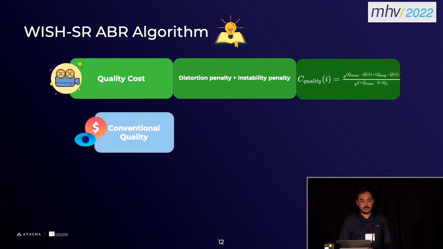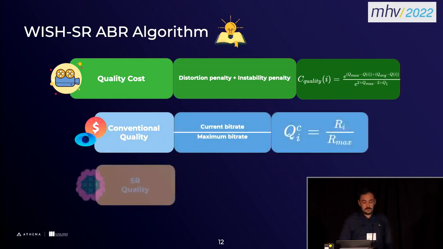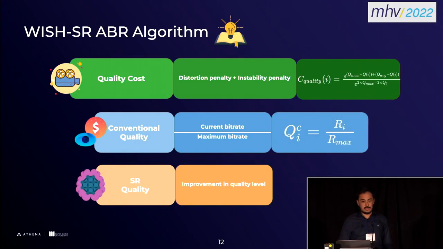Here, how we define quality changes based on whether we use the super resolution or not. If we don't use the super resolution, the quality is basically the current bitrate level divided over the maximum bitrate we can get from the server. And if we use the super resolution, the quality is just the improvement in the quality we get using the super resolution network on the client side.